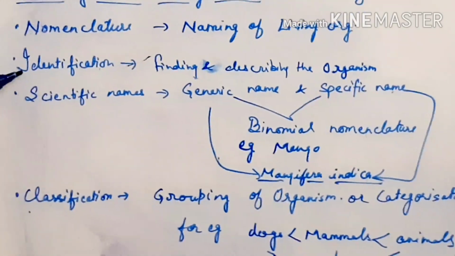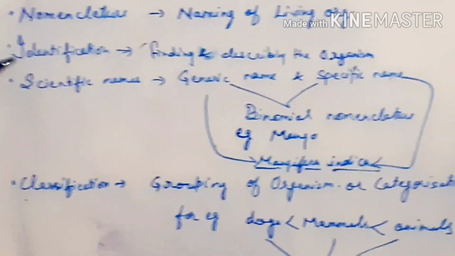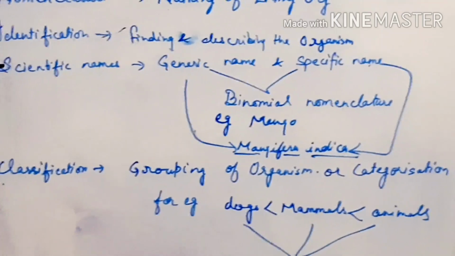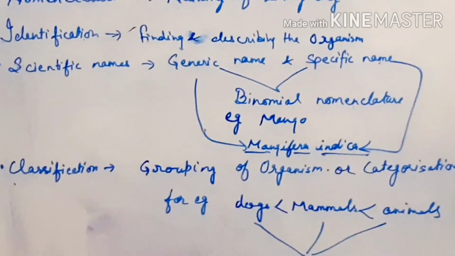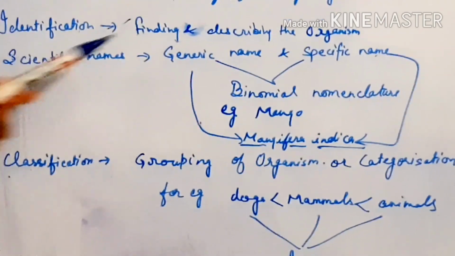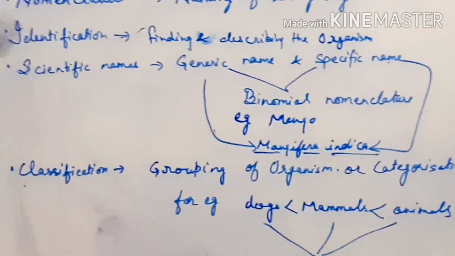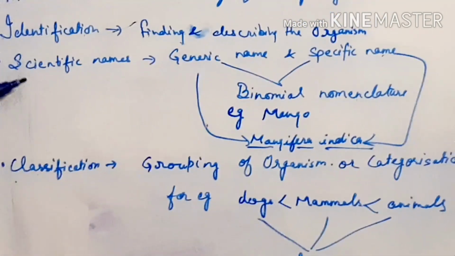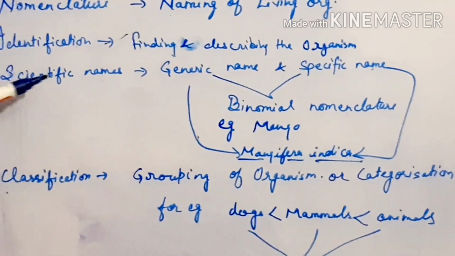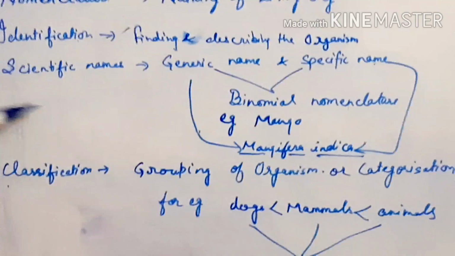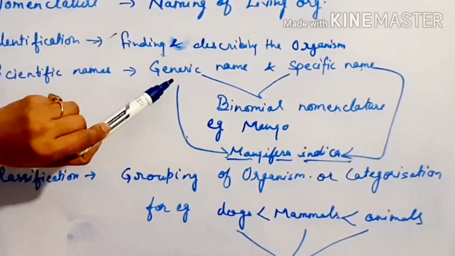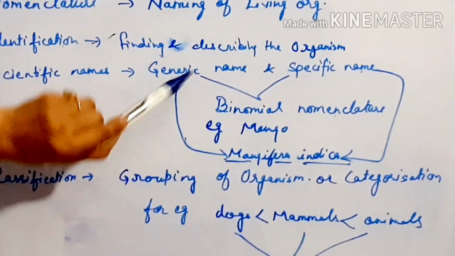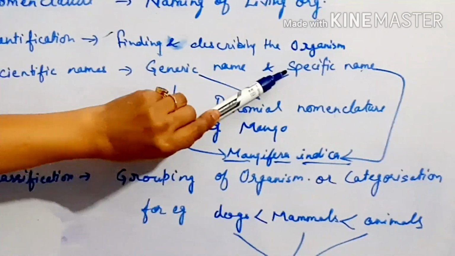means identification. Now the way of naming the organism is the scientific name, because different people have different ways of naming the organisms. A particular kind of organism is called by different names in different parts of the world. So the need of naming those organisms with a scientific name was felt. So scientists decided to name the organism in two parts. Two names were given. The first name was the generic name and the second name was the specific name.